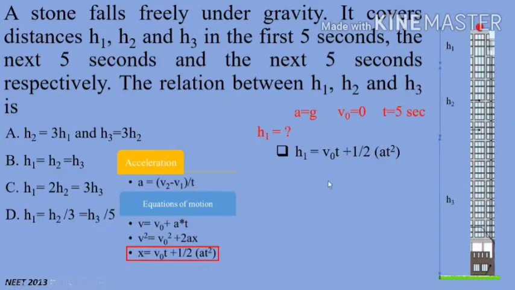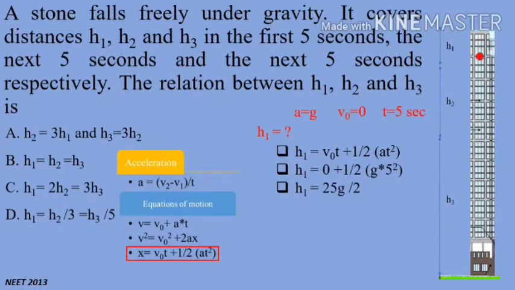Because v0 is equal to 0, this term becomes 0, and time is 5 seconds where acceleration is g. So this total value will be equal to 25g divided by 2.